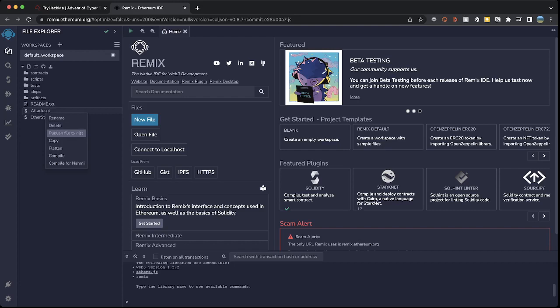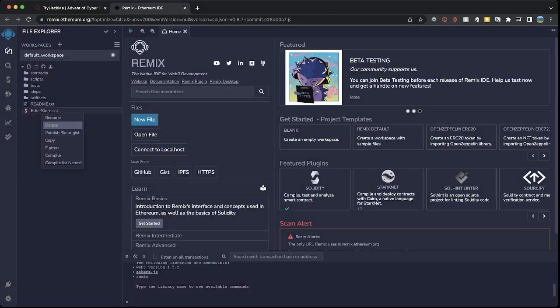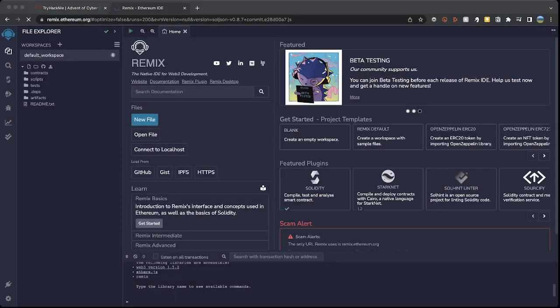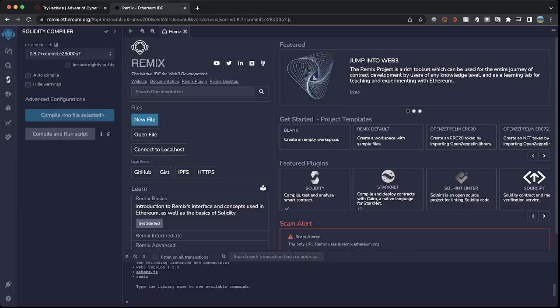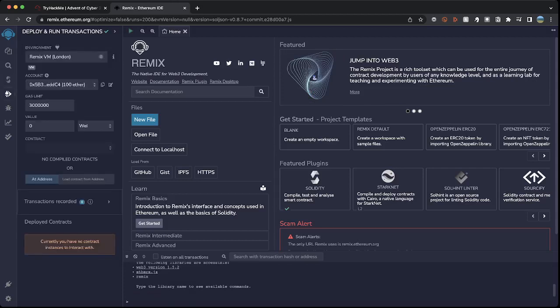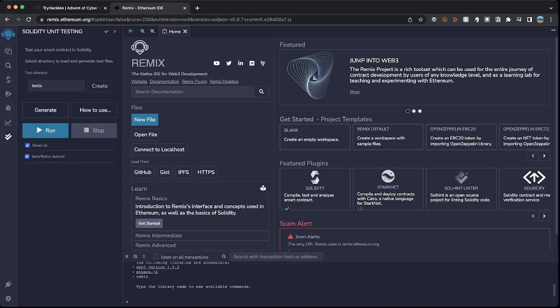Let me just quickly remove those because obviously they're already in there. So this here, just clear the cache and refresh the page. So this here is our dashboard for Remix IDE. See here, this is our file explorer, where all of our files go, and we can add stuff into it just in this section here. This is where we can open our files. Down the left: search facility, the compiler, the deploy and run transactions, the debugger, the analysis, and the testing.